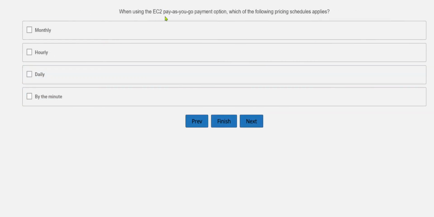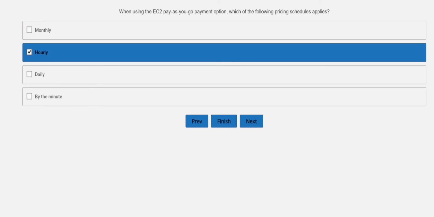All right, then, when using EC2 as a pay as you go payment option, which of the following price schedules applies? So again, EC2 pay as you go, and you can see what are the schedules which apply to that. What are the options given? Monthly, hourly, daily, by the minute. We know the pricing structure, how it gets calculated for pay as you go. So this is about the hourly, 60 minutes. It is not calculated as monthly, daily, nor by the minute.